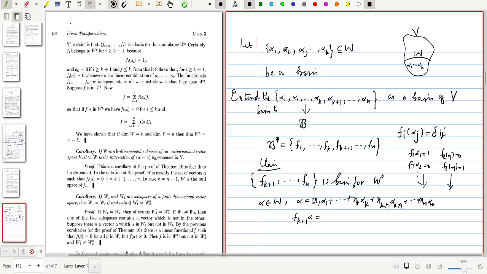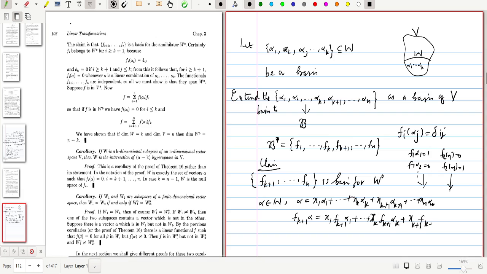It is fk plus 1 of this whole quantity: x1 fk plus 1 of alpha 1 plus etc. plus xk fk plus 1 of alpha k plus xk plus 1 fk plus 1 of alpha k plus 1 plus etc. These quantities are all 0 because fk plus 1 of alpha k plus 1 is 1 and the rest are 0.